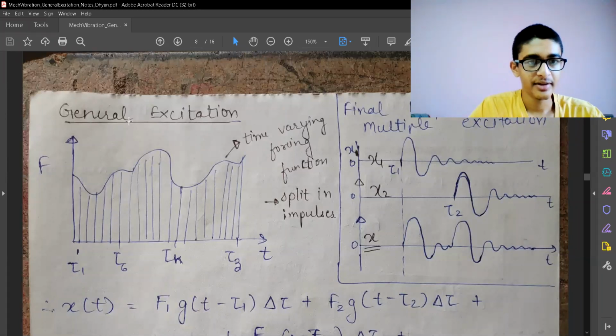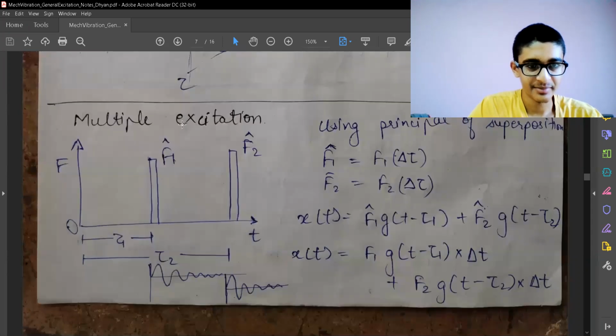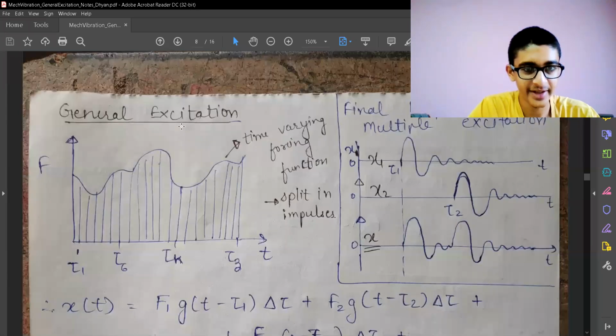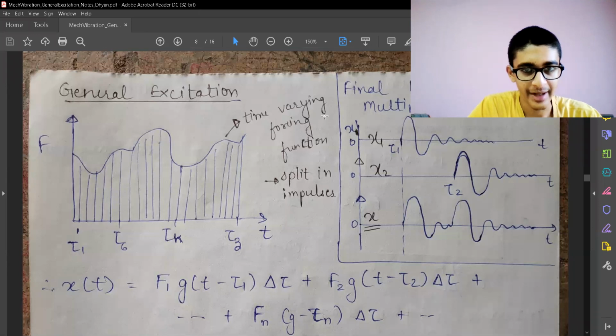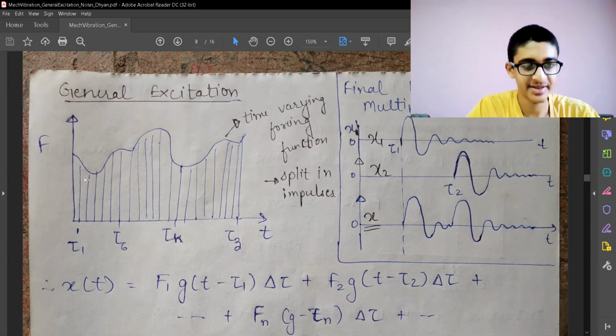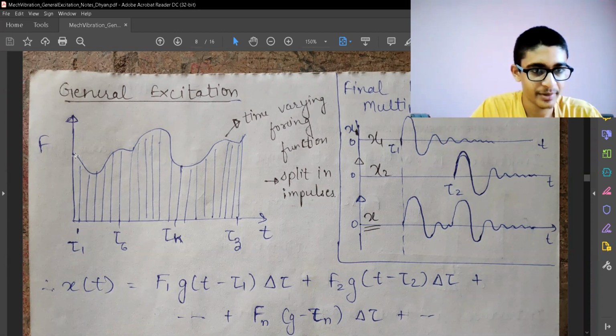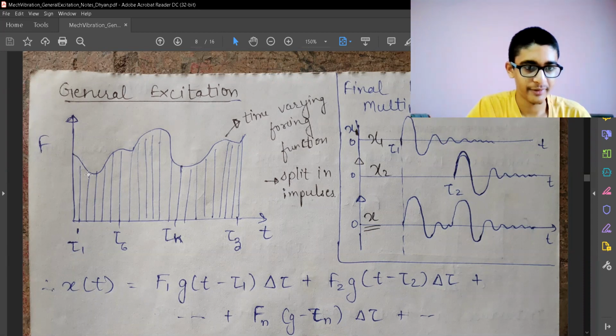And now let's look at general excitation. This is the same as multiple excitations done an infinite number of times. So we have a time varying forcing function, and we can split it into multiple responses, which I said earlier. Let's say we have some impulse f1 applied at tau 1, some f2 applied at tau 2, f6 applied at tau 6, fk applied at tau k, fz applied at tau z.